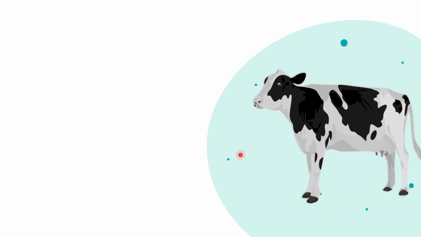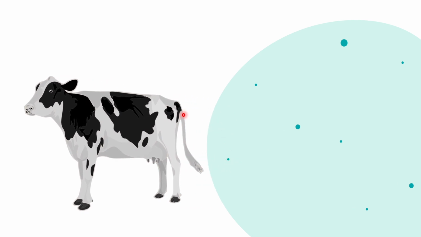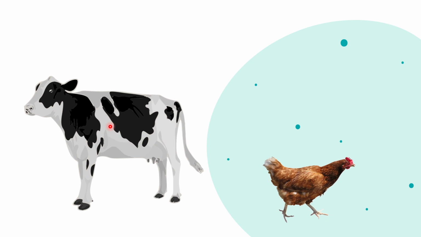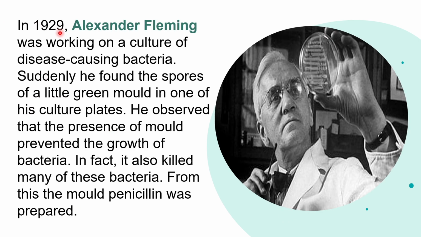Okay. So these medicines are also mixed with the food of livestock and poultry to check the growth of these microorganisms. In 1929, Alexander Fleming was working on a culture of disease-causing bacteria. Suddenly, he found the spores of a little green mold in one of his culture plates. He observed that the presence of mold prevented the growth of bacteria. In fact, it also killed many of these bacteria. From this, the mold penicillin was prepared.